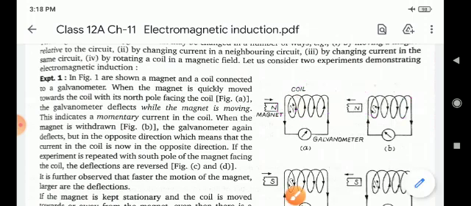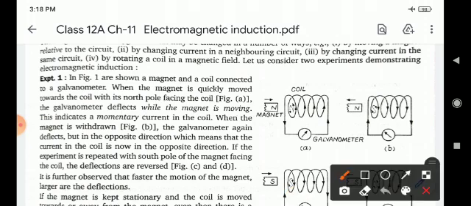Children, we know that if the north pole of the magnet is moved towards the coil, the face of the coil behaves like a north pole and the current direction in the coil is anti-clockwise. When it moves away, the current in the coil is clockwise.